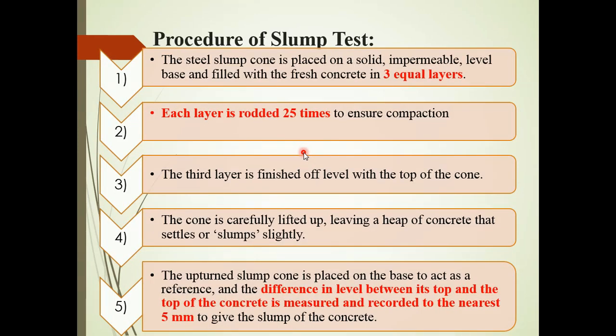The first step is the steel slump cone is placed and we fill it with fresh concrete in 3 layers, and each layer we compact or rod it 45 times, until the third layer, where we finish off the level on top of the cone. Then we lift the cone carefully and see how the concrete settles. Okay, and then we measure the settlement.